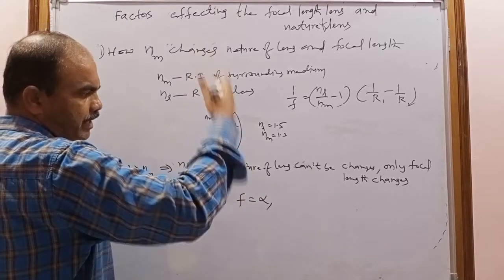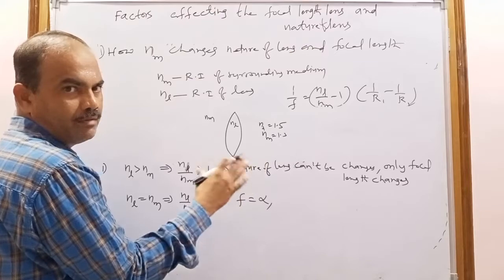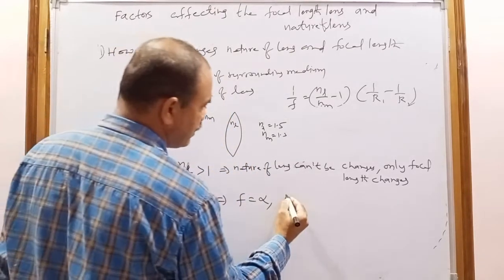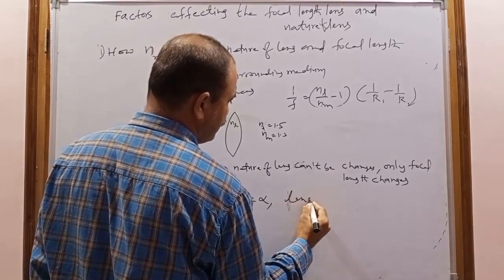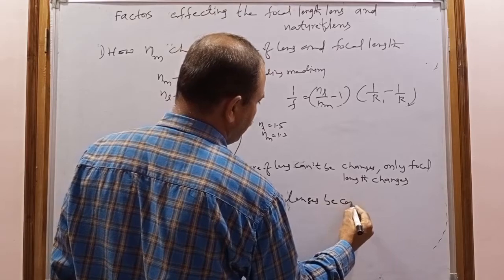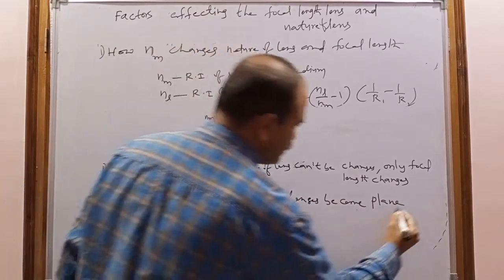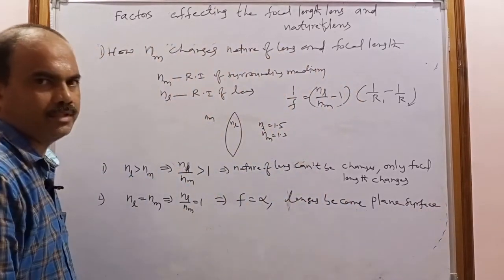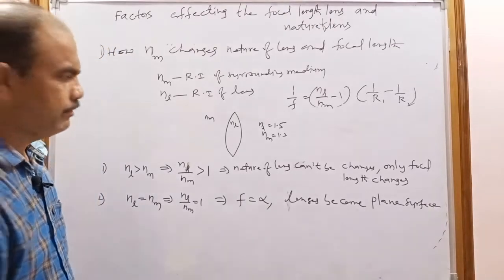So that surface becomes plane. The convex lens behaves as a plane surface, and the concave lens behaves as a plane surface. The lenses become plane surfaces. Why? The focal length becomes infinity.